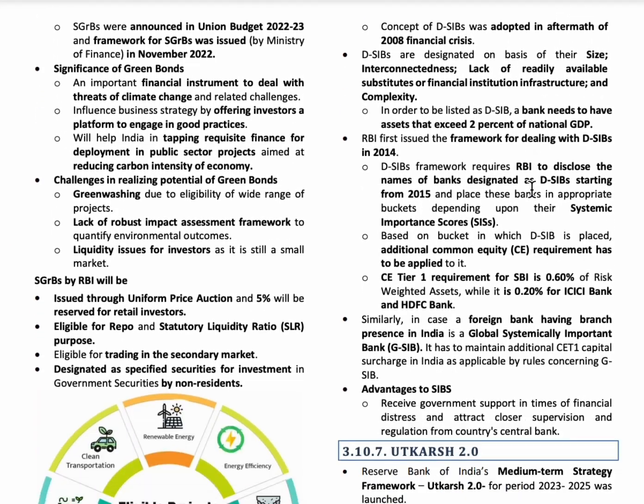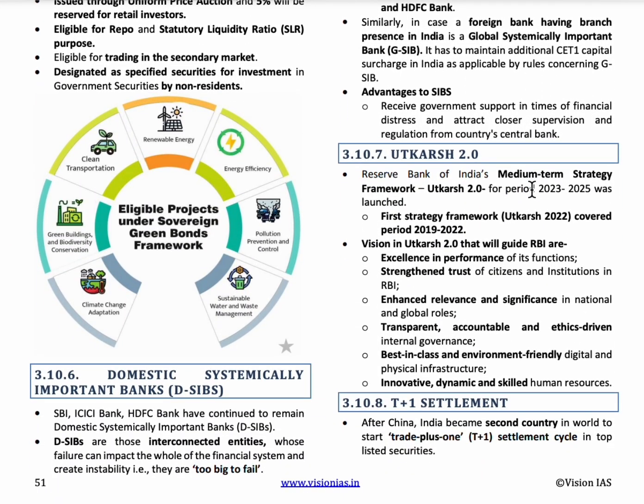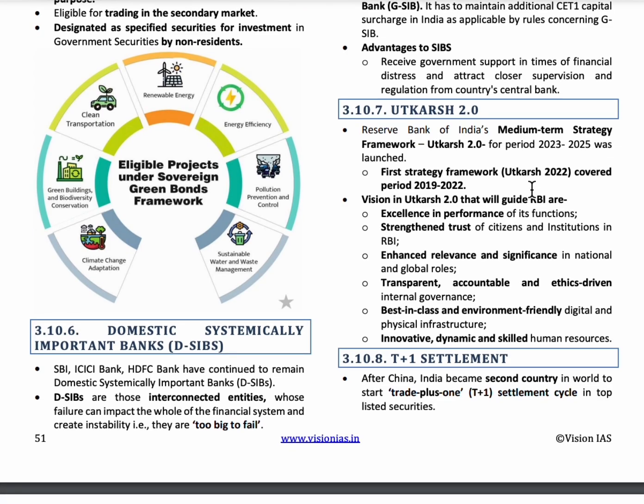The next topic is domestic systemically important banks. So these are the banks that are interconnected with every region of the country, and its failure can impact the whole of the financial system in the country. So these are called the domestic systemically important banks. So they are too big to fail.